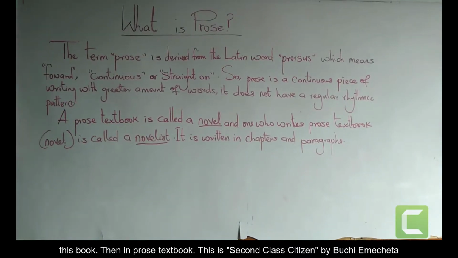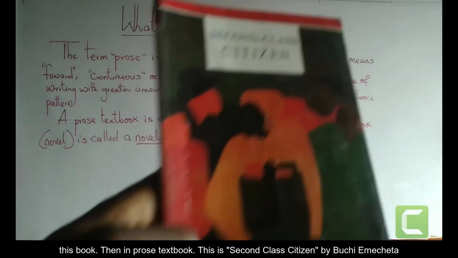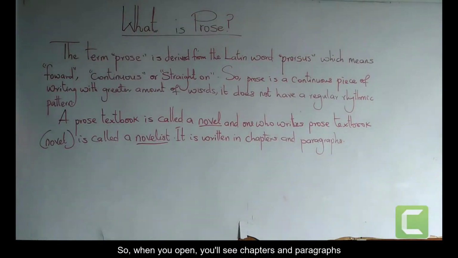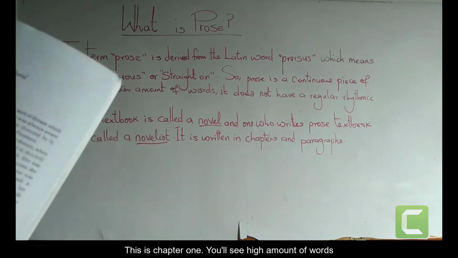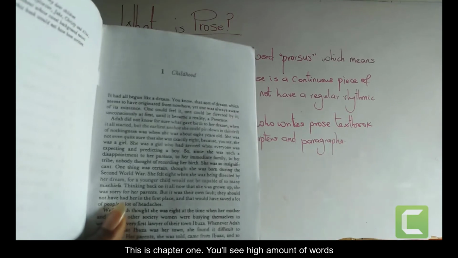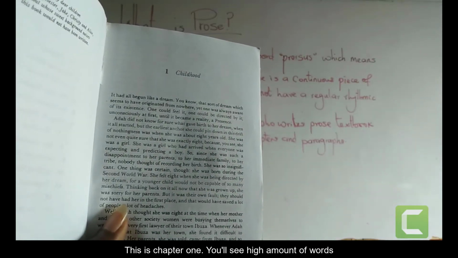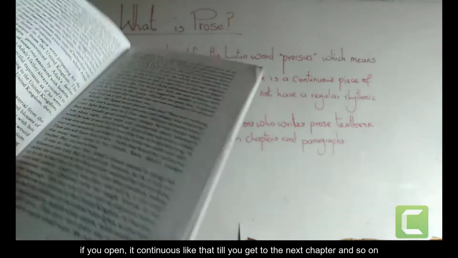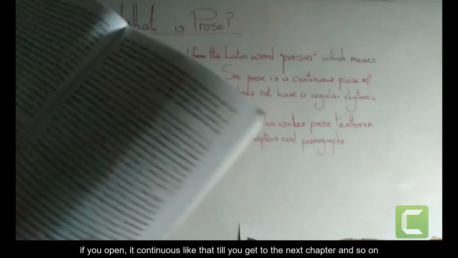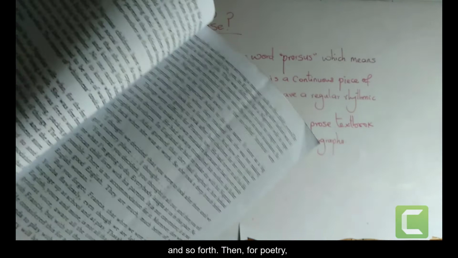Then a prose textbook: this is Second Class Citizen by Buchi Emecheta. When you open, you see chapters and paragraphs. So this is chapter 1. You see a high amount of words. You continue like that until you get to the next chapter, and so on and so forth.